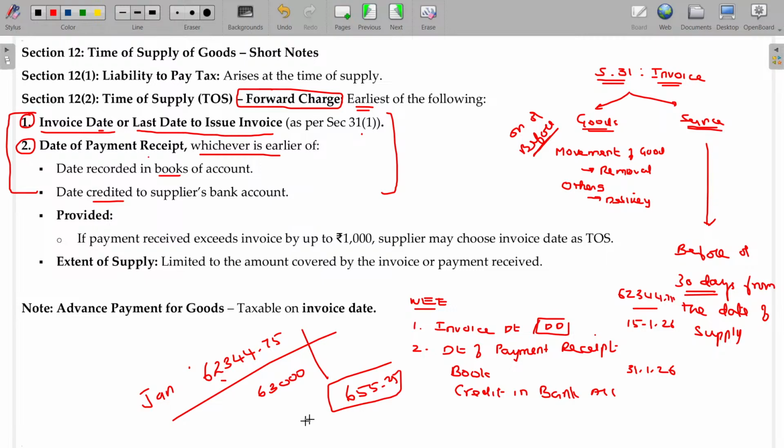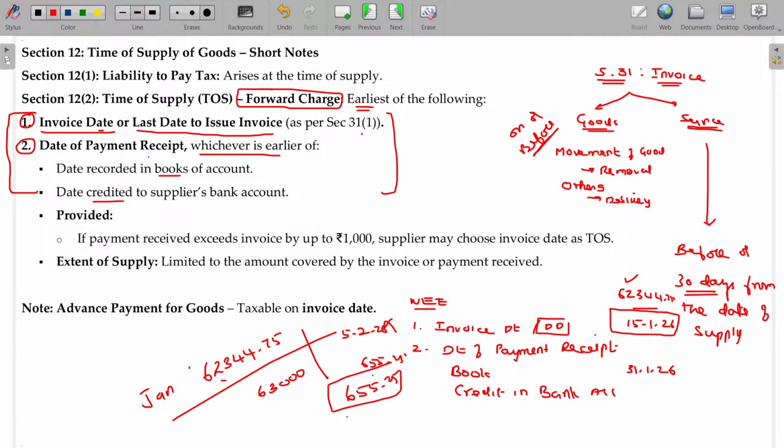62,344.75. For another 655.25, no, still the invoice date has not come, because I paid in advance. Payment has come under 655.25. Now come on, tell me what is the time of supply. For this amount, time of supply being between these two, whichever is earlier will be taken. For this amount I paid in advance, the time of supply may be 5th of February 26.